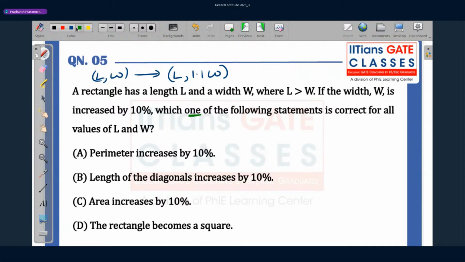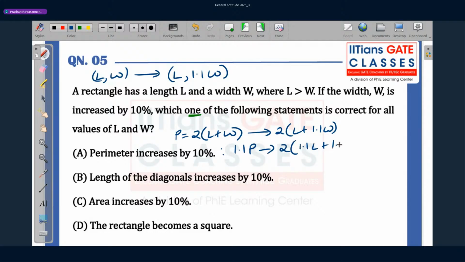Now, perimeter increases by 10%. The perimeter, I call it P, is 2 times (L plus W). Since L and W are changing to L and 1.1 W, this becomes 2 into (L plus 1.1 W). If the perimeter was increasing by 10%, it would have become 1.1 P, which is 2 into (1.1 L plus 1.1 W). And these two are not the same. So option A is wrong.